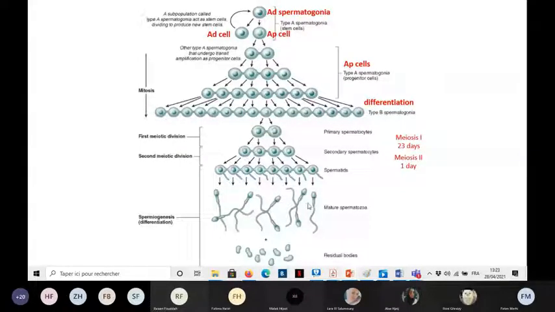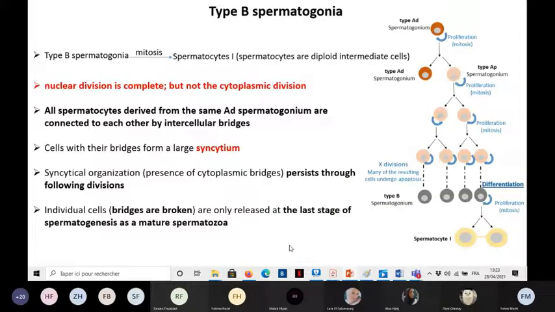and in the same manner, all those who are connected to each other give mature spermatozoa, and once those spermatozoa are produced, the cytoplasmic bridges will be broken, and we will have the spermiation, which is the release of the sperm cells into the lumen of the seminiferous tubule. Okay.